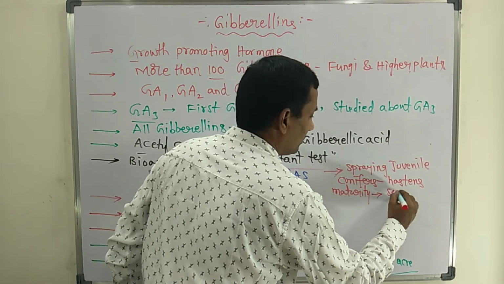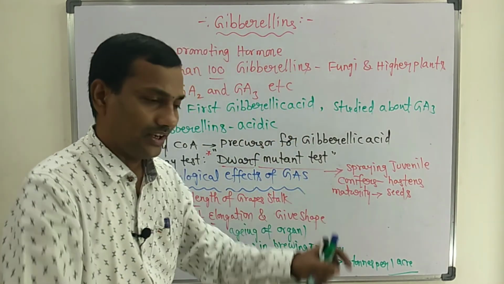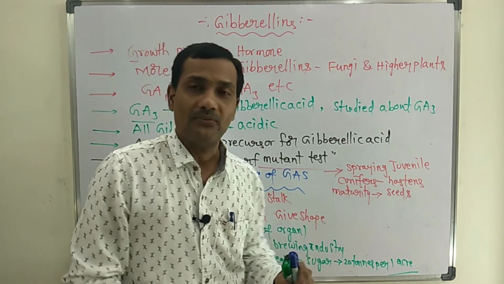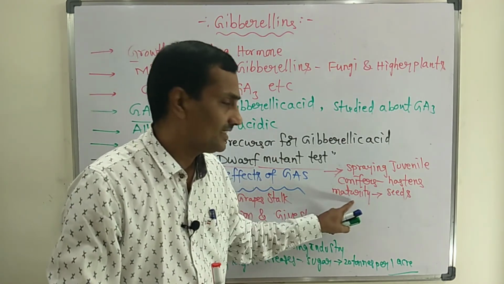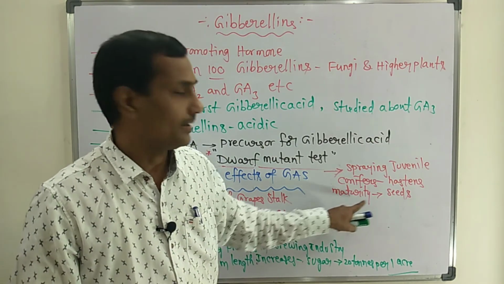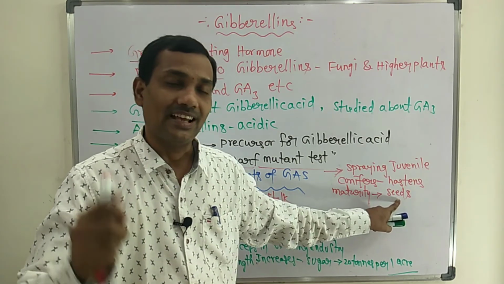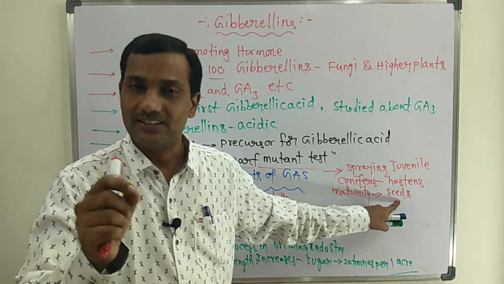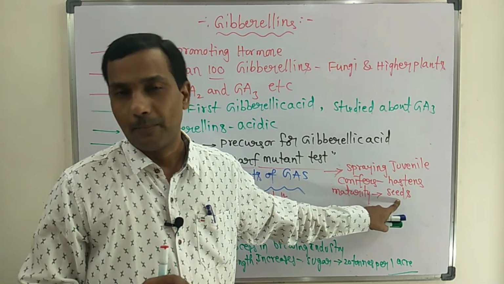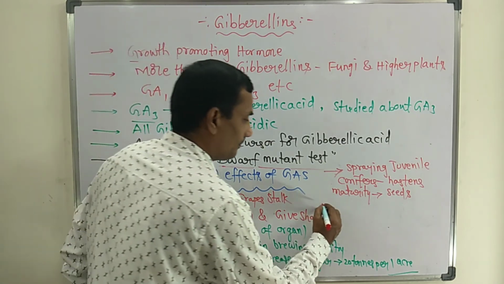Because of that we get early seed production, which helps production of seeds. Those seeds are highly useful. We use those seeds for making various food items and Ayurvedic medicines. That is one more important function.